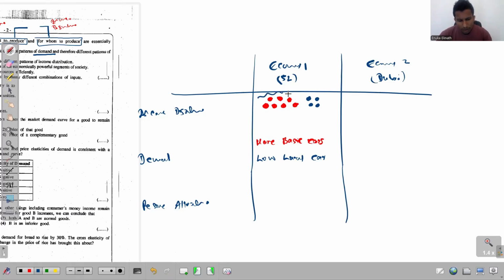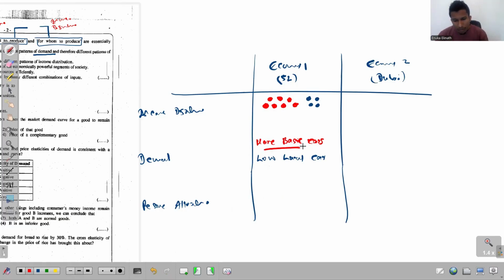If the majority of the people are middle class, they will just take basic cars. The minority of the rich people will buy luxury cars. So if you look, the demand is very high for basic cars and the demand is very low for luxury cars. Hope you understand that. So in resource allocation, these profit seeking producers will allocate more of the resources to the goods where they receive a higher demand.